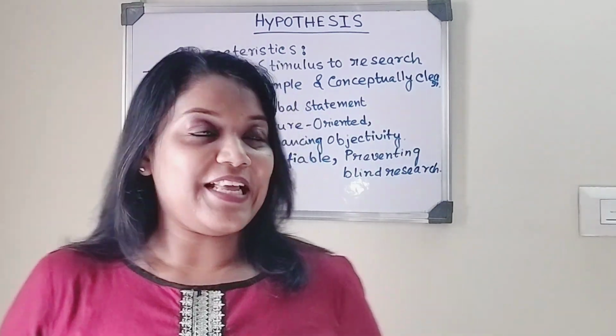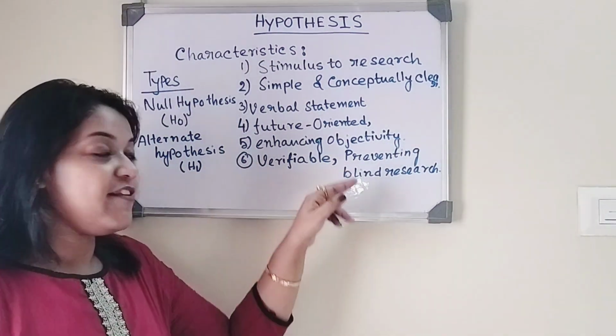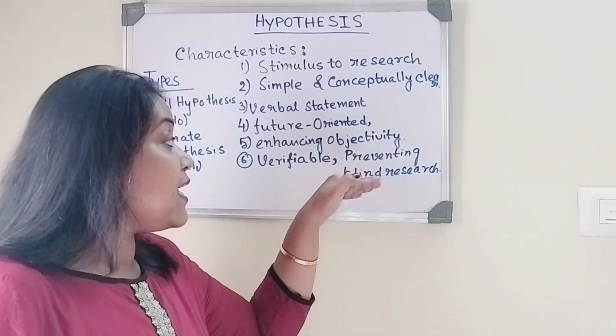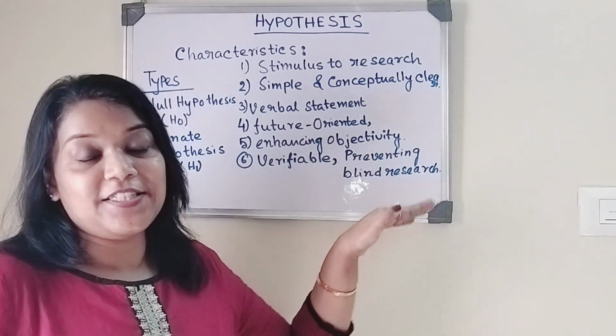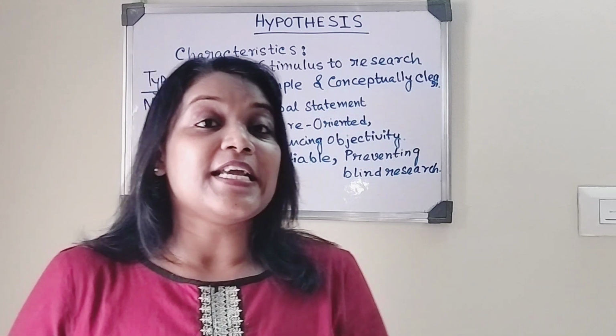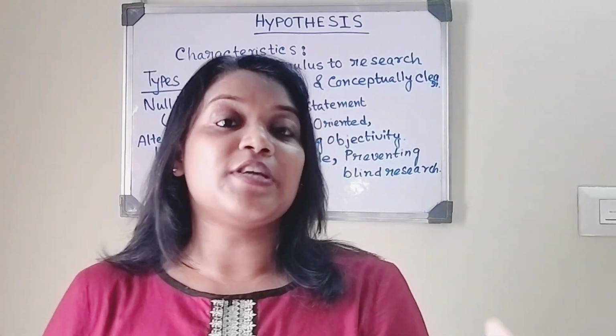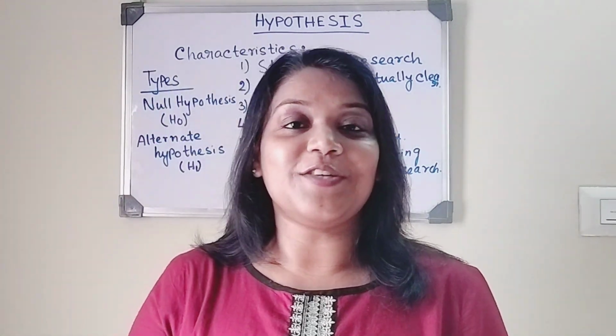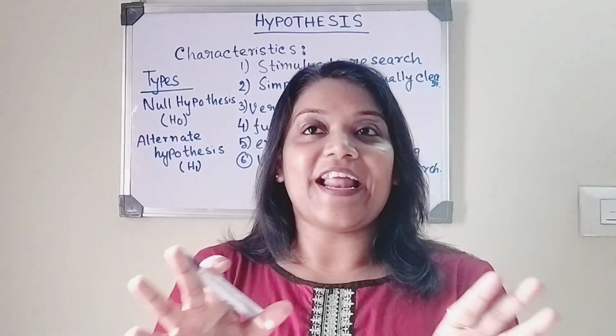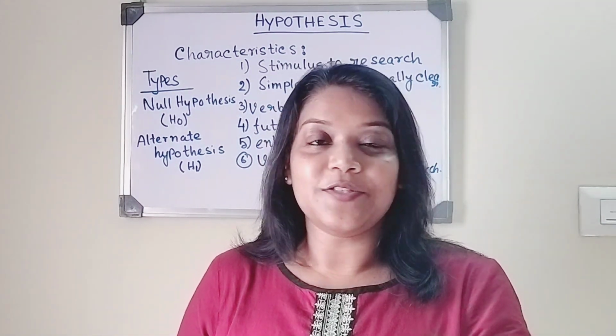So now coming to the next one, and that is it should be verifiable and it should be able to prevent blind research. And we have already told it prevents blind research is one of the most important functions of hypothesis. I think characteristics of hypothesis is clear to everyone.